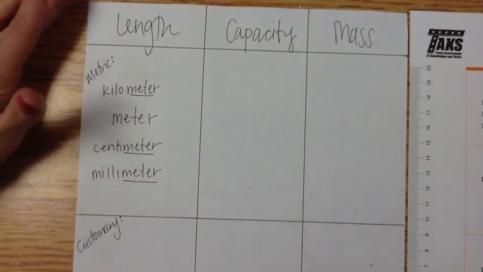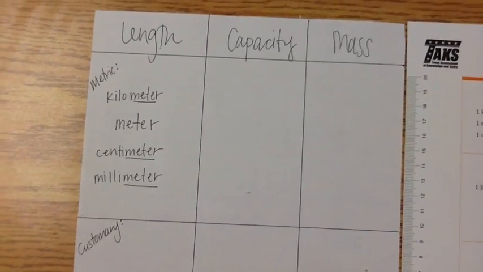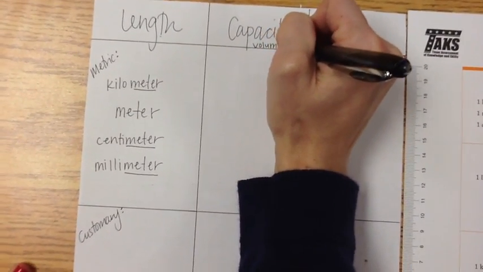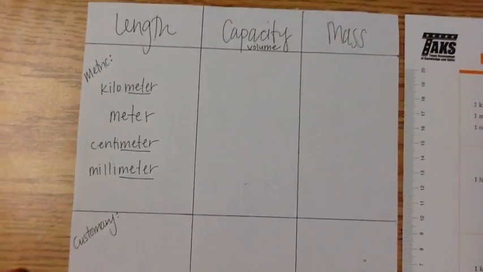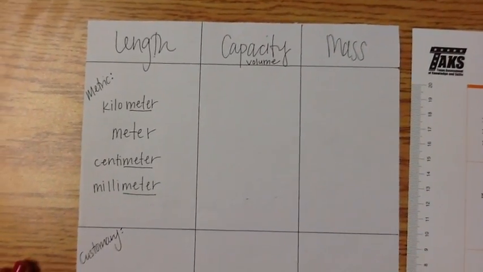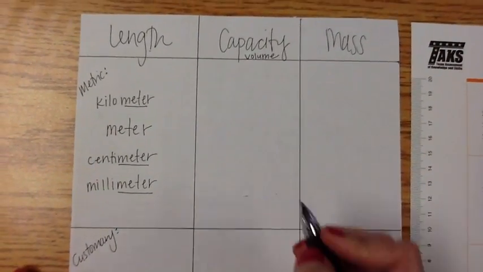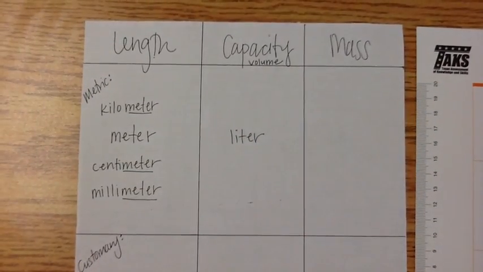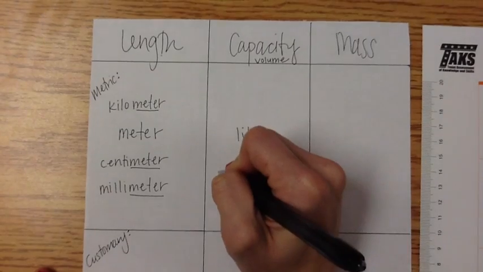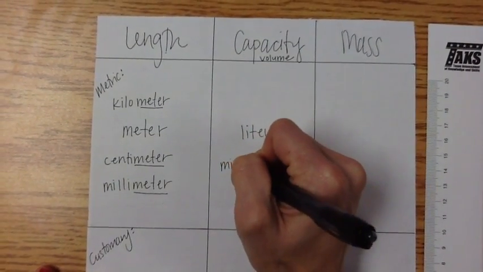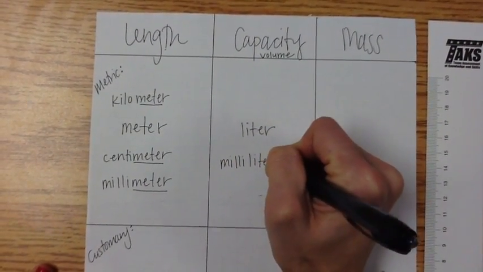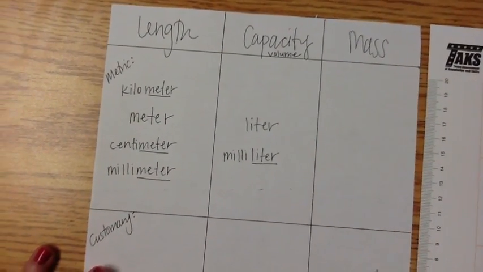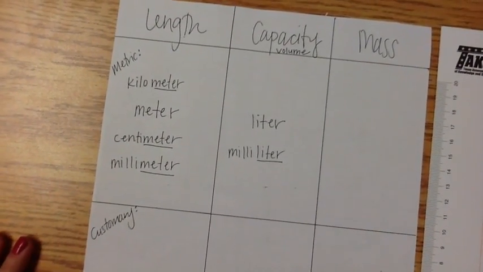And then for capacity, or volume, I think of buying Cokes in liters. So liter would be the base word there. We do milliliter most of the time. And although we don't have to write this down, we could do kiloliter, centiliter, all that stuff.